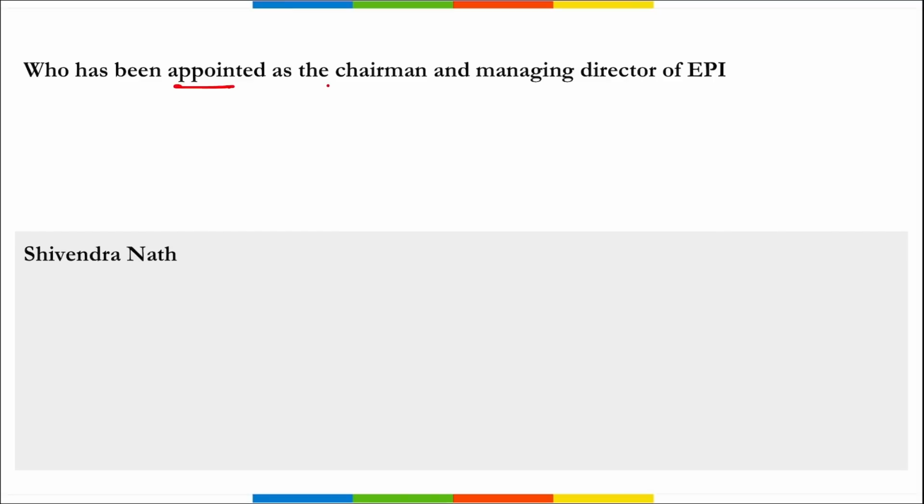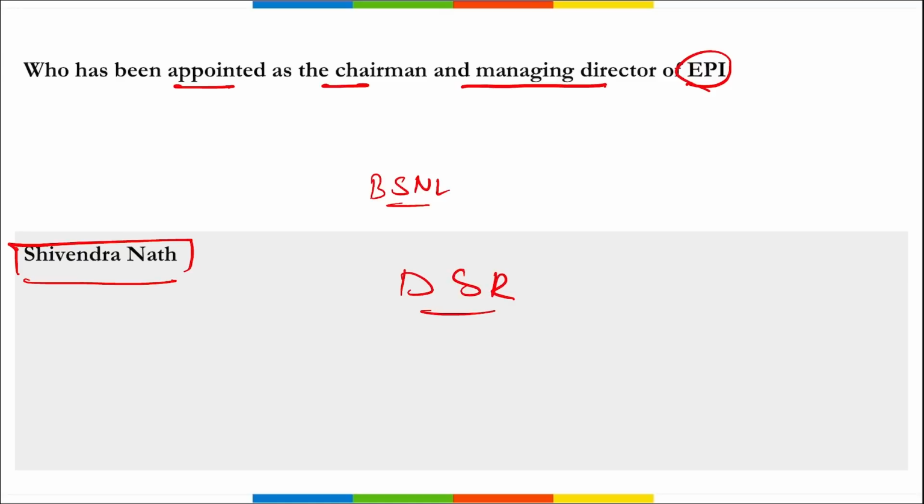Next, who has been appointed as the chairman and managing director of EPI? Tell me. I repeat, who has been recently appointed as the chairman and managing director of EPI? He will be Shivendra Nath. Correct? Shivendra Nath has been appointed as the chairman and managing director of Engineering Projects India Limited. He is currently serving as the senior general manager of Bharat Sanchar Nigam Limited, that is BSNL. He will replace Dhirender Singh Rana to be the new chairman and managing director of Engineering Projects India Limited.